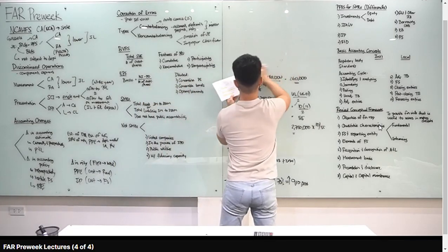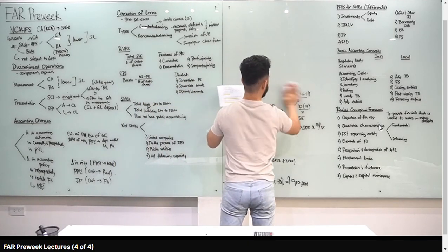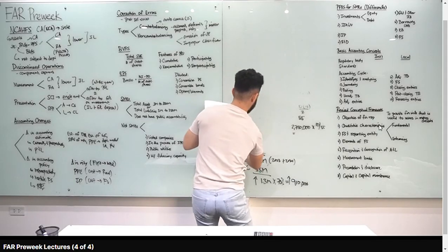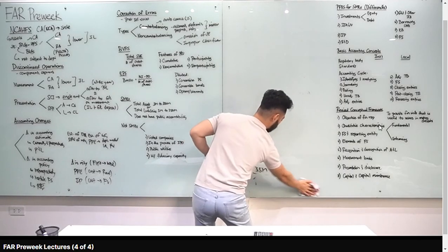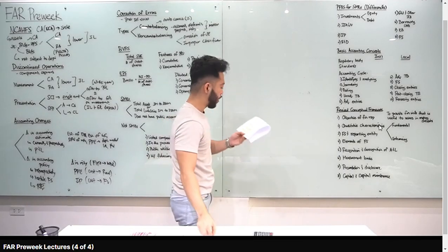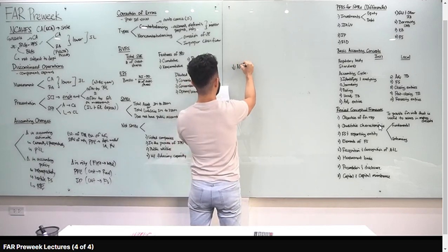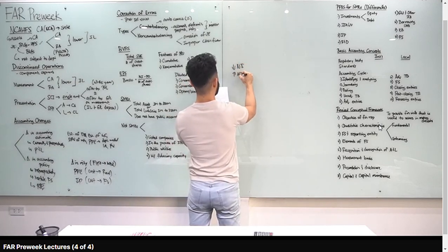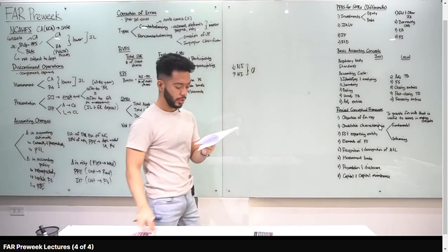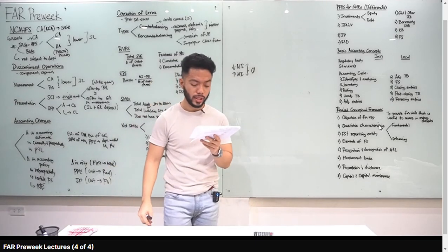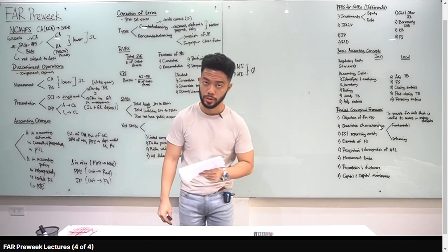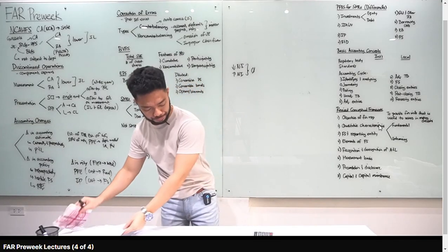Number 2, if at the end of the current reporting period, an entity excluded some goods from ending inventory and also erroneously did not record the purchase, what would be the effect? Well, when you don't include it in ending inventory, your net income will decrease. But you also didn't include it in purchases, so your net income will increase. The net effect is 0. So your answer is actually C: no effect on net income, working capital, and retained earnings. Letter C for number 2.